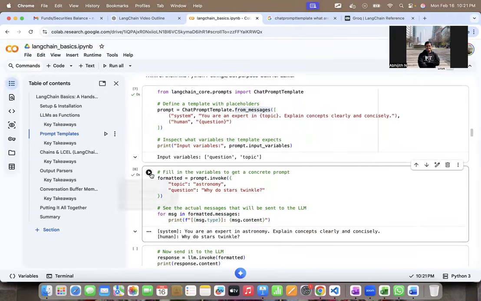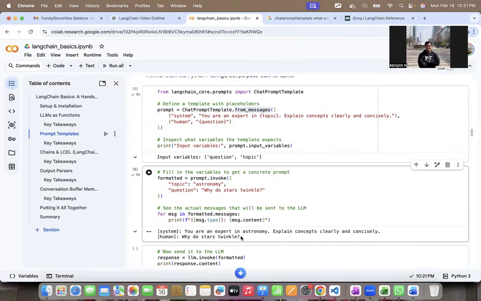So it says system, this variable is: you are an expert in astronomy. So it changes the topic to astronomy. Explain the concepts clearly and concisely. And then the human says, why do stars twinkle?